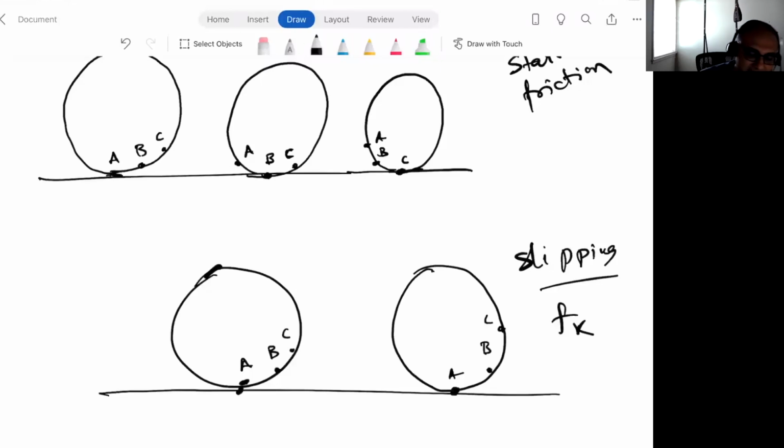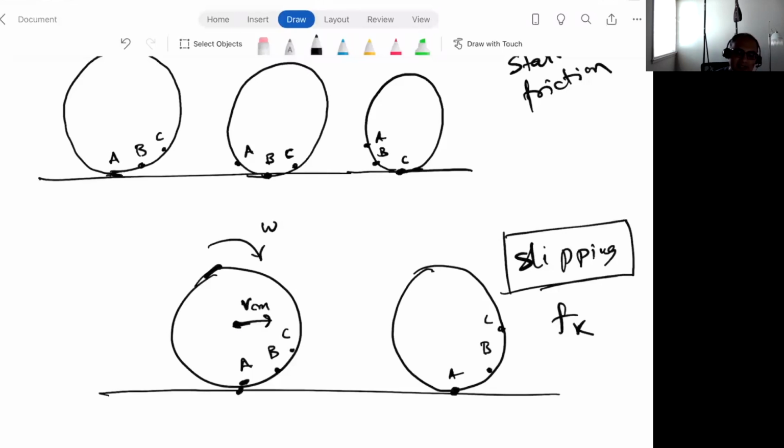Yeah. So for example, let's take the rolling with slipping case. When it's slipping, let's say that it's rotating. So maybe it is slowly rotating with angular velocity omega, and the speed at which the center of mass is moving is VCM. So if it is slipping, then there is no particular relationship between omega and VCM. If I tell you that this is sliding across the ice with a speed of 2 meters per second, that's the VCM.